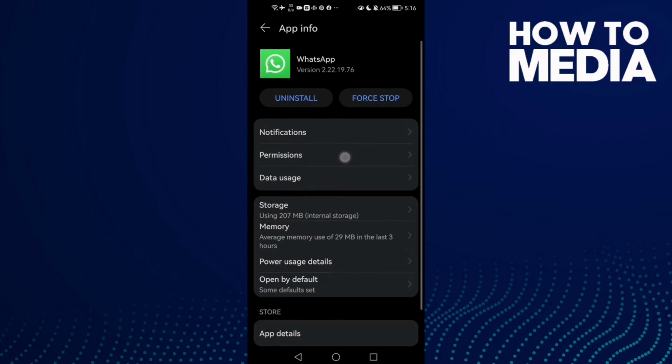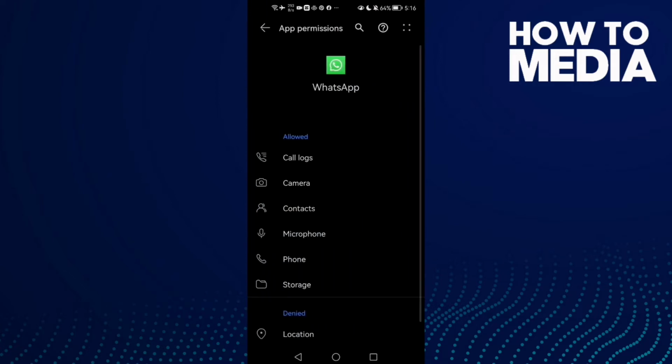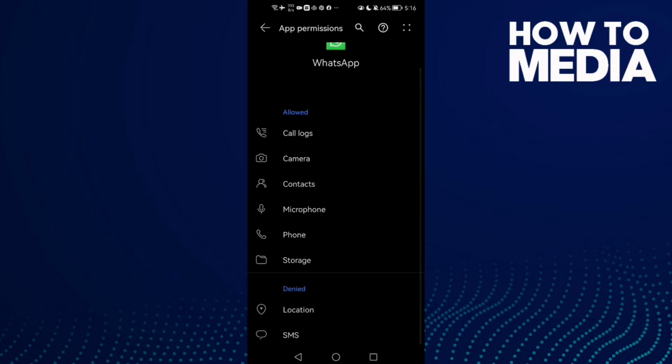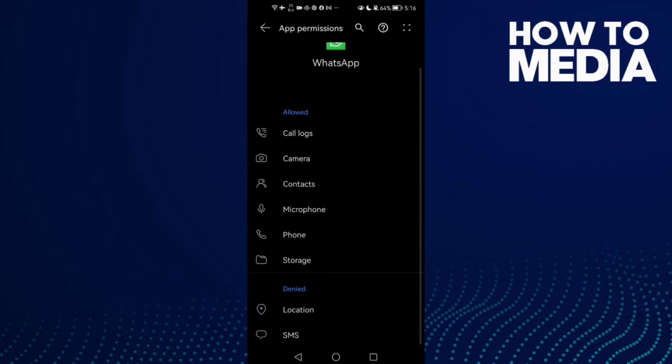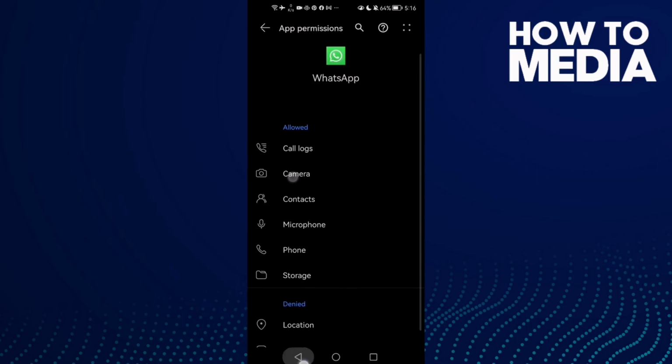and go to permissions, and now just here we'll find phone, microphone and camera. Now just and storage, allow all of those here,